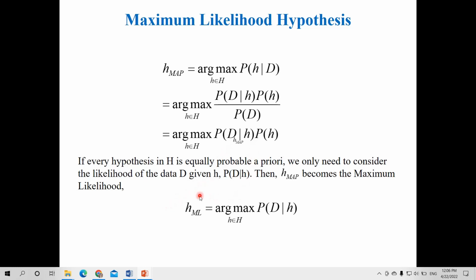So now this equation will become argmax of probability of D given h, because if this is equally probable, then it will become 1. Then H_MAP will become maximum likelihood. This is the equation of maximum likelihood, wherein it is argmax of probability of capital D given h.